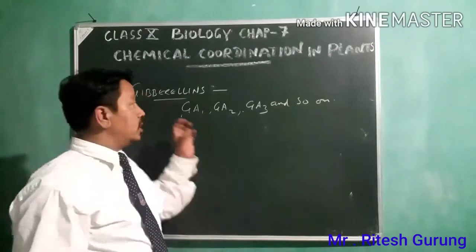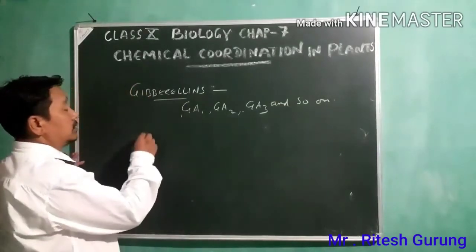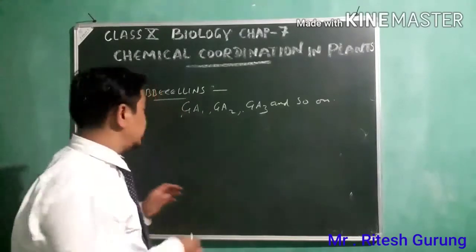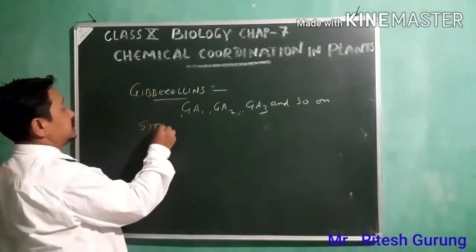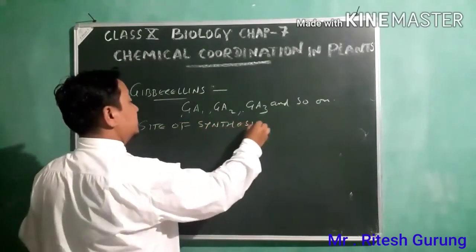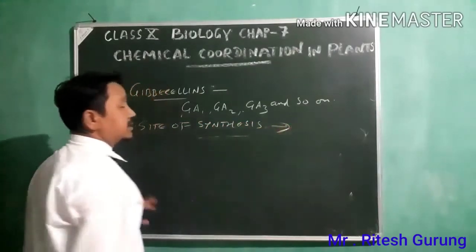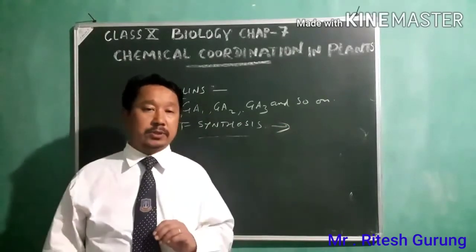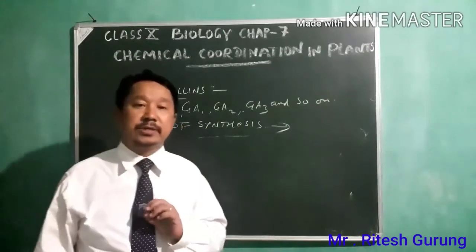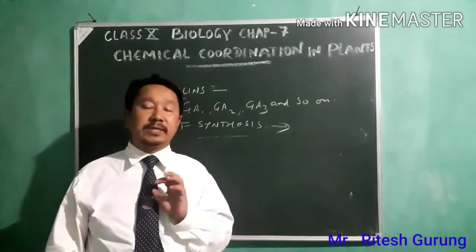The place of its origin, the site of synthesis, the place where it is synthesized or produced. This hormone, gibberellin, is also produced in the meristematic regions.